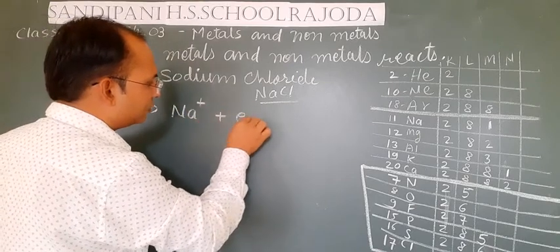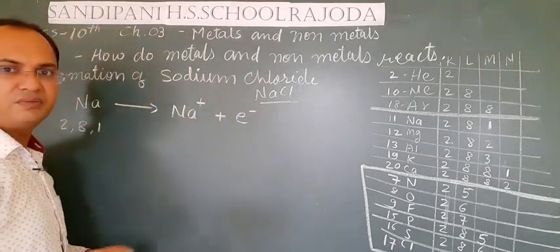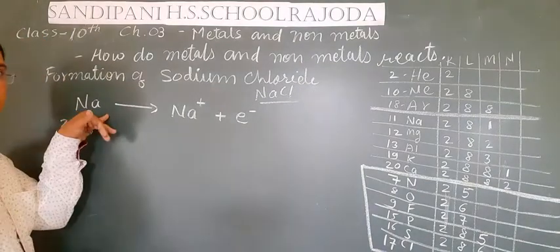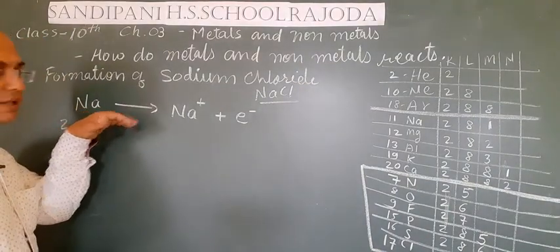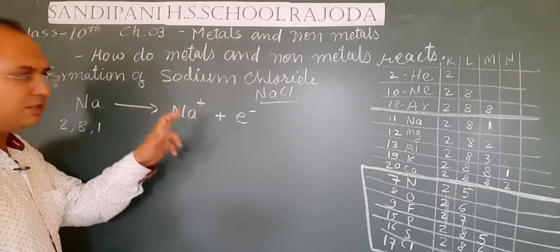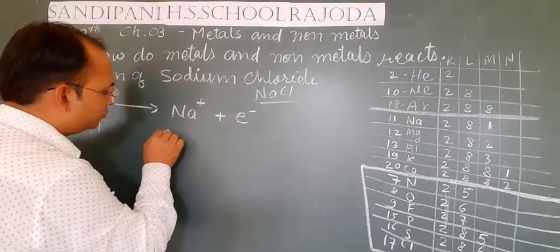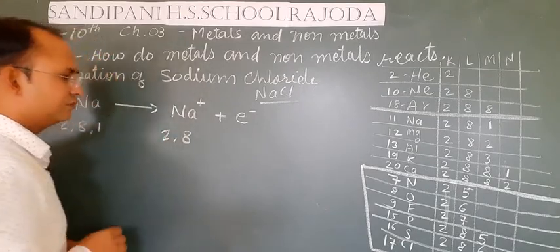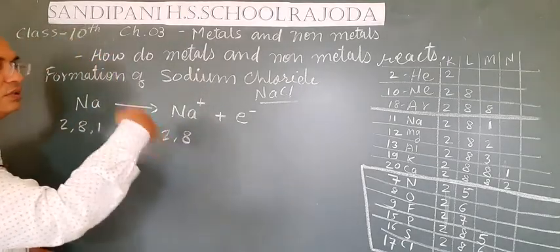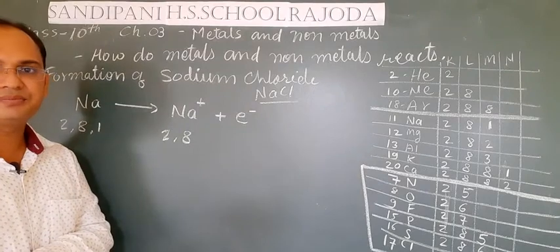If one electron is removed from the sodium atom, it makes a sodium ion, and the electronic configuration of the sodium ion will be 2, 8, because one electron is removed from the sodium atom.